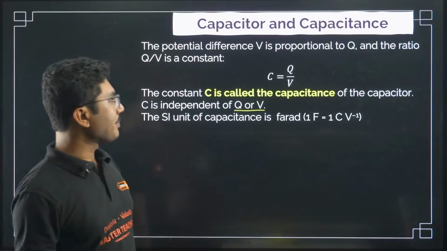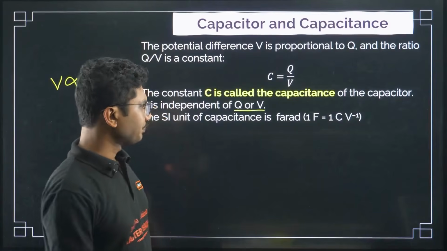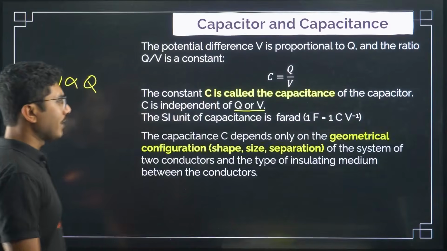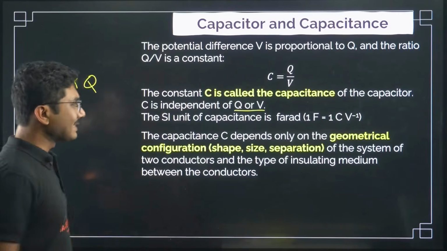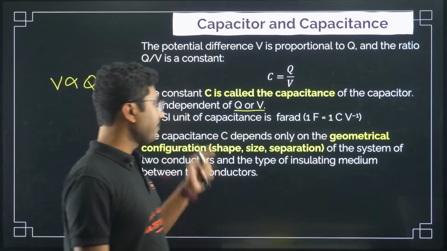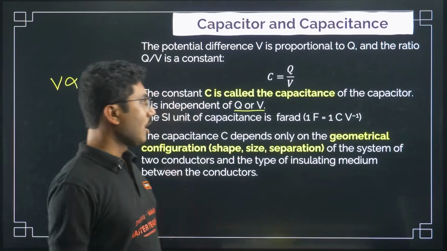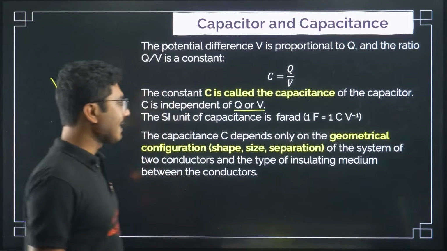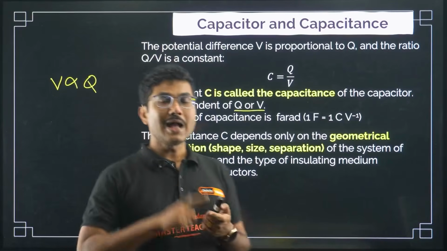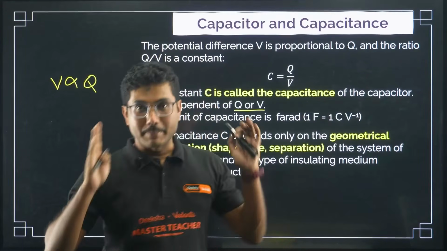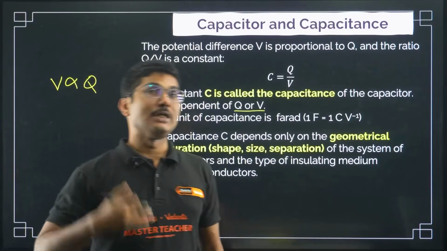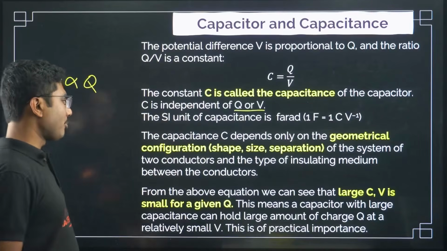The SI unit of capacitance is the farad. 1 farad can be written as 1 coulomb per volt, and it is a very huge unit. The capacitance C depends only on the geometrical configuration, that is the shape, size and separation of the system of two conductors, and the type of insulating medium between the conductors. So it depends only on shape, size, the separation between the plates, and the insulating medium placed between the plates. That is a very, very important point to remember.